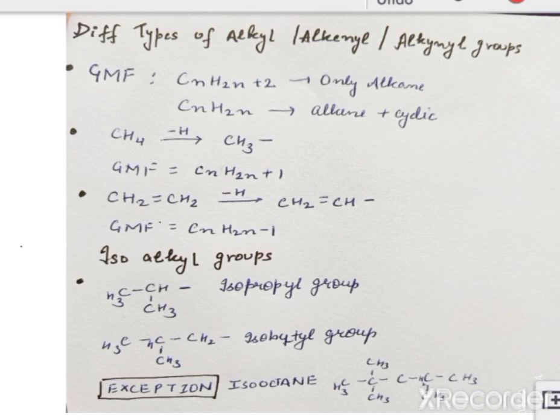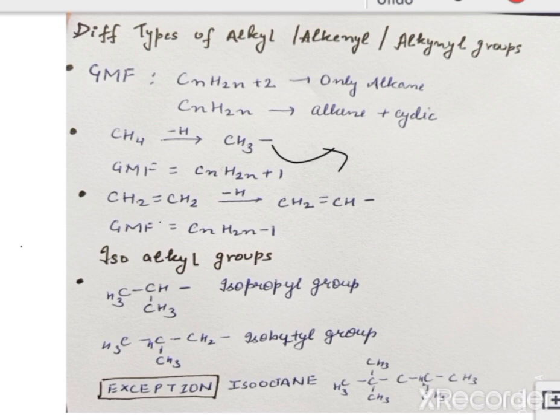Next, if we remove one hydrogen from an alkane, we form an alkyl group. For example, if we remove one hydrogen from methane, we get a methyl group. And here this dash represents a free valency where we can add a chloride group or fluoride group or any other substituent group. The general molecular formula of alkyl is CnH2n+1.